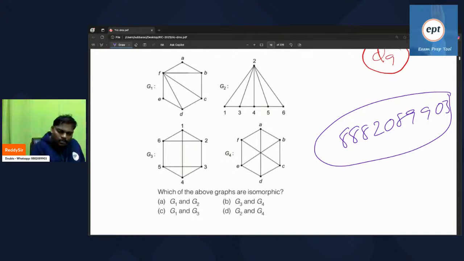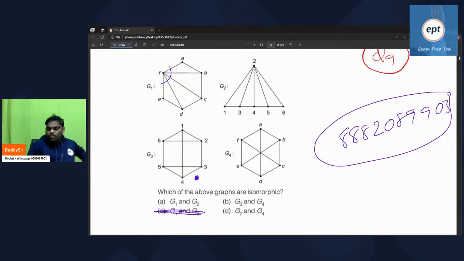So here, 1, 2, 3, 4, 5. Here one person has degree 5. Here, 1, 2, 3, 4, 5, no one is there with degree 5. So G1 and G3 have no relation. G1 has one person with degree 5, G3 doesn't have one person with degree 5. So G1, G3 you can cancel.